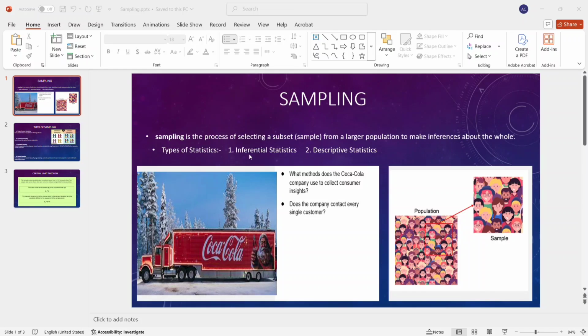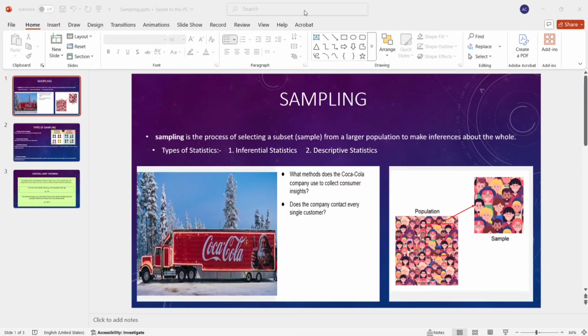In today's video, we'll learn about inferential statistics. In inferential statistics, our first topic is sampling. Sampling is the process of selecting a subset sample from a larger population to make inferences about the whole, as you can see in the picture also.